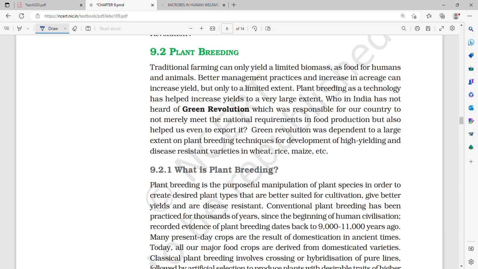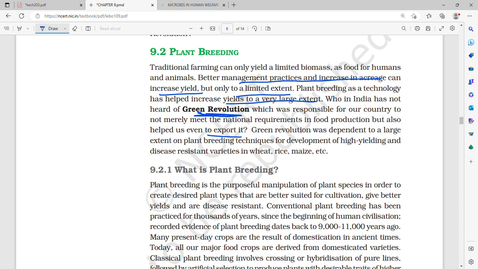Now we come to plant breeding. Traditional farming can only yield a limited biomass as food for humans and animals. Better management practices and an increase in acreage can increase yield, but only to a limited extent. Plant breeding as a technology has helped increase yields to a very large extent. Who in India has not heard about the Green Revolution, which is responsible for our country not merely meeting the national requirements, but also helped us to even export it.